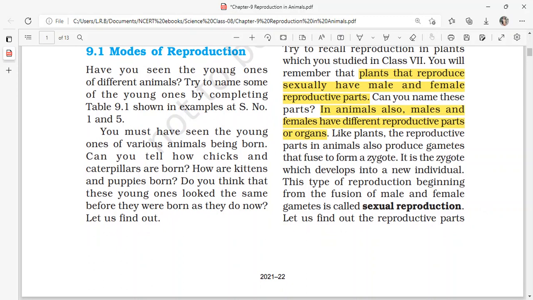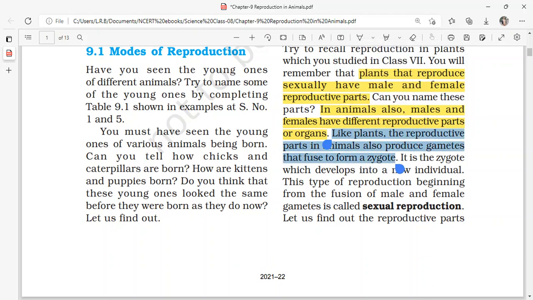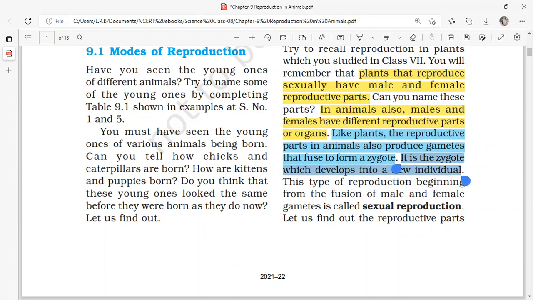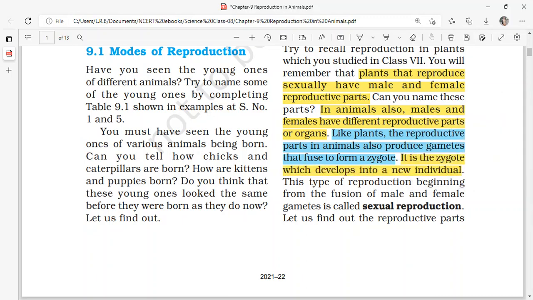Like plants, the reproductive parts in animals also produce gametes that fuse to form a zygote. It is the zygote which develops into a new individual. So, in the same way as plants, animals also form the zygotic cell, and from this zygote a new individual will develop in the case of both animals and plants.